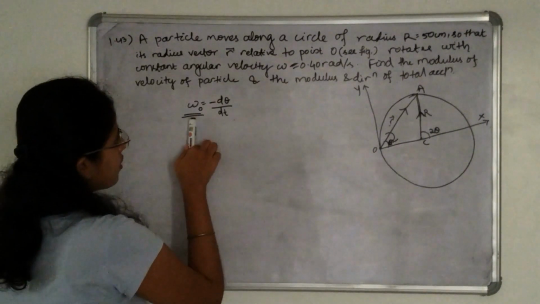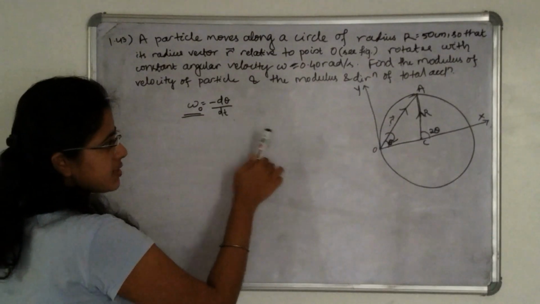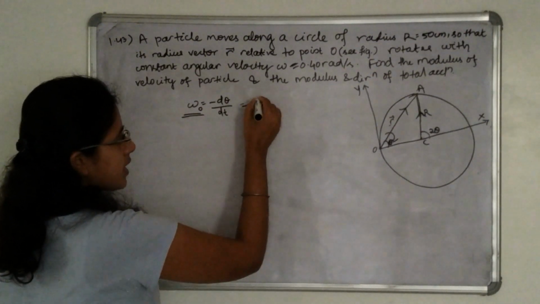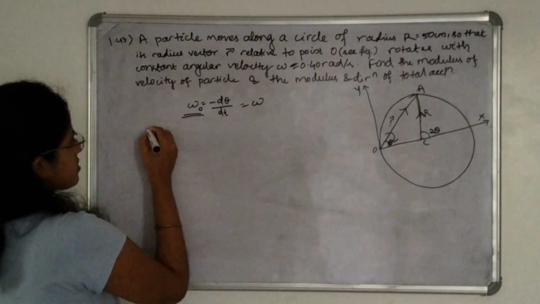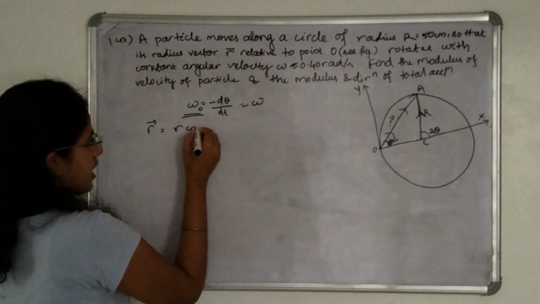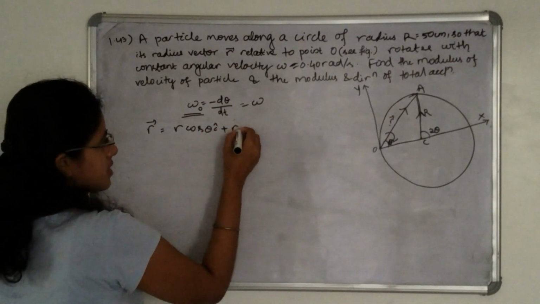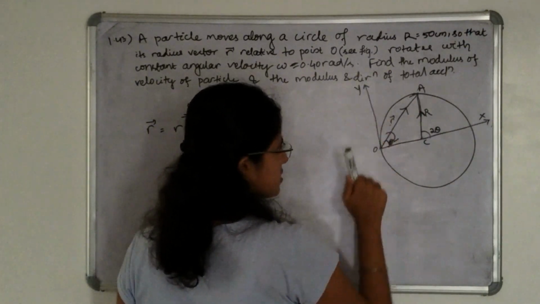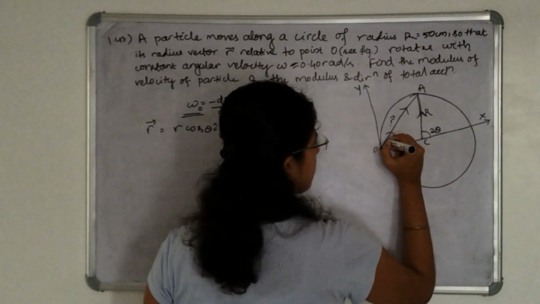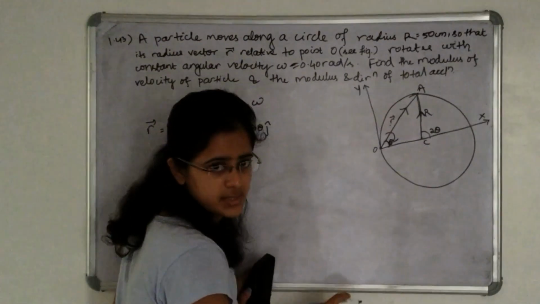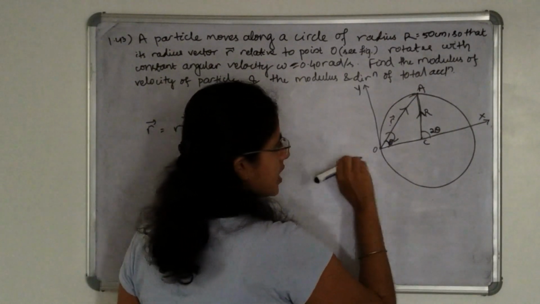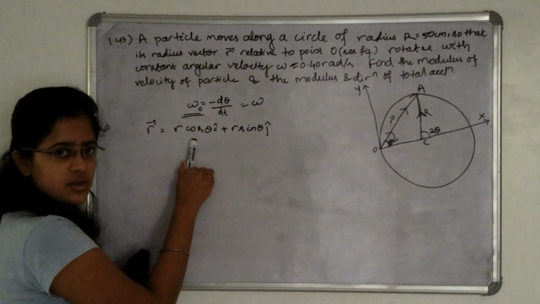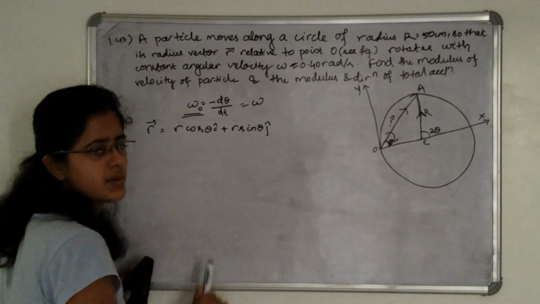But if you cannot understand this method, you can do it this way. Angular velocity is constant, that is minus d theta by dt with respect to O. So this is omega. So r vector is equal to r cos theta i cap plus r sin theta j cap. I am considering this as the x axis and this as the y axis. So r is making angle theta to the x axis, that is horizontal. Along the i cap direction its component will be r cos theta, and in the j cap direction its component will be r sin theta.